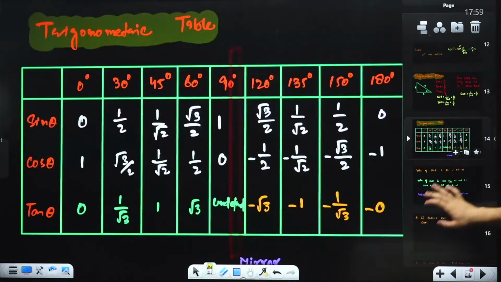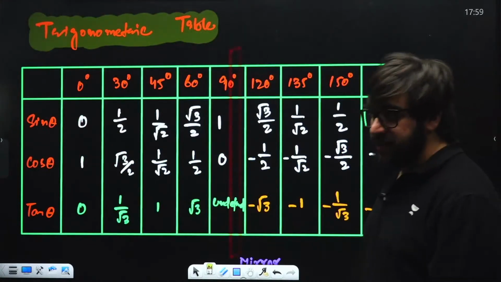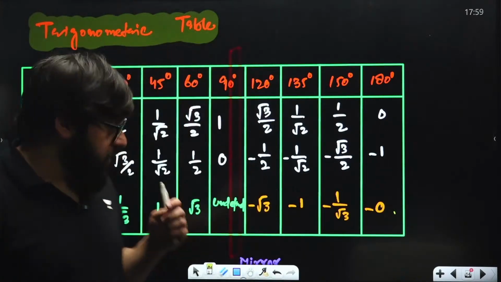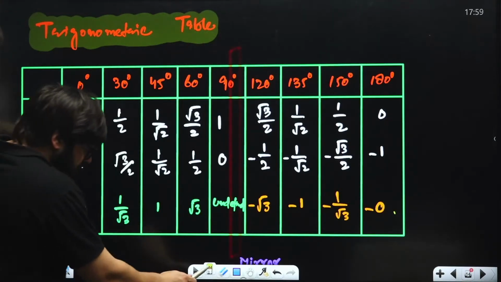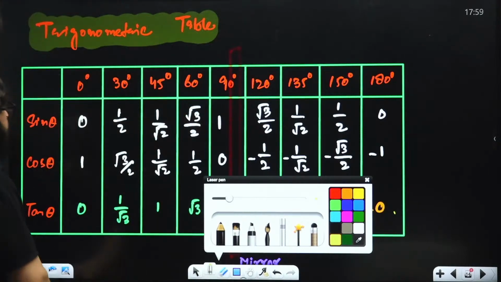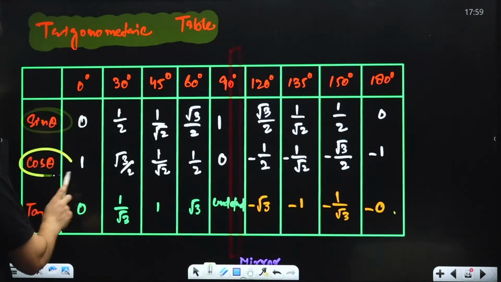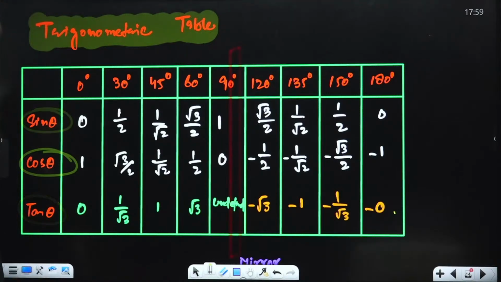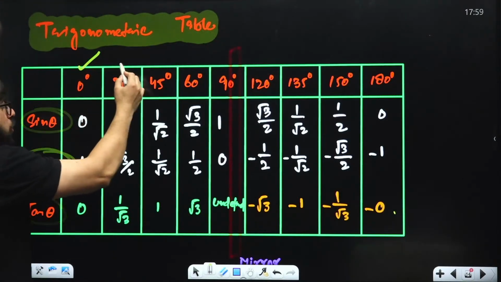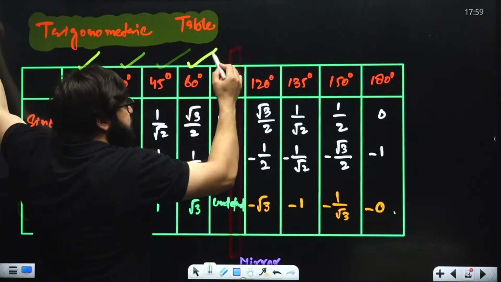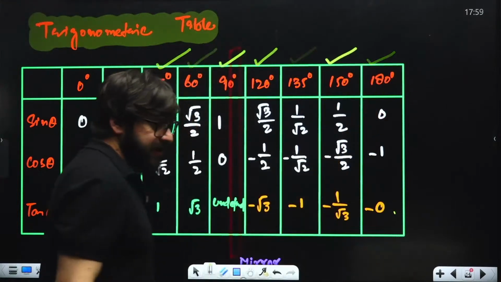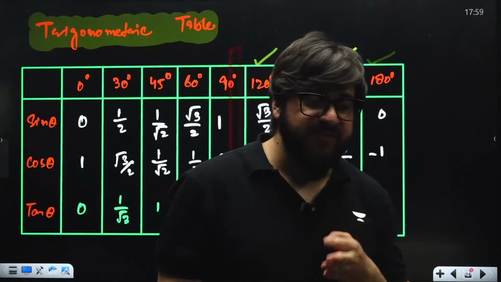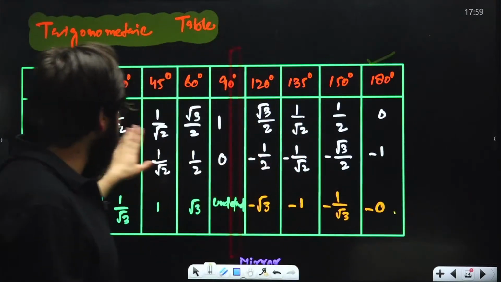Next, let's talk about the trigonometric table. Today, I will show you the trick of how you can exactly draw the trigonometric table. See, guys. First, I'll write over here sine, cos, and tan theta. And here I'll mention the angles 0 degree, 30, 45, 60, 90, 120, 135, 150 and 180 degrees. These are the different angles that are mentioned exactly over here.